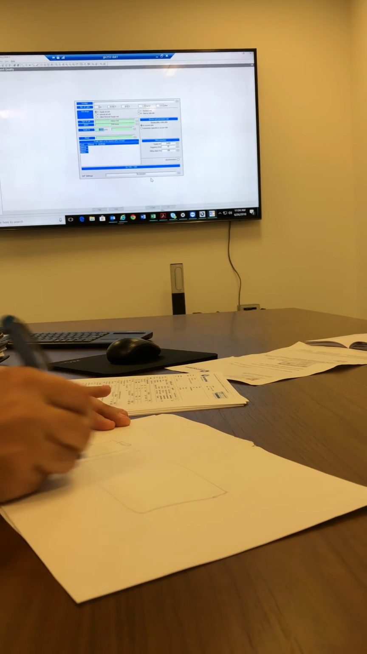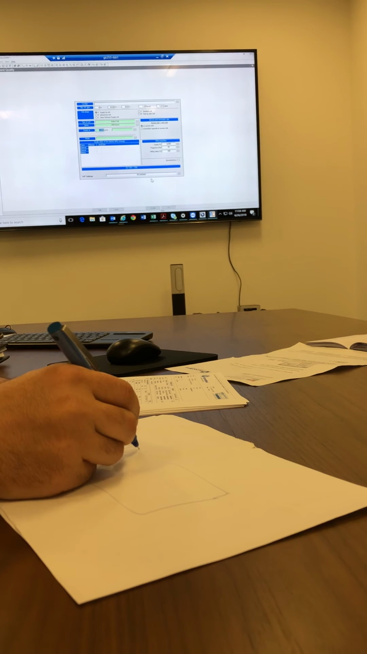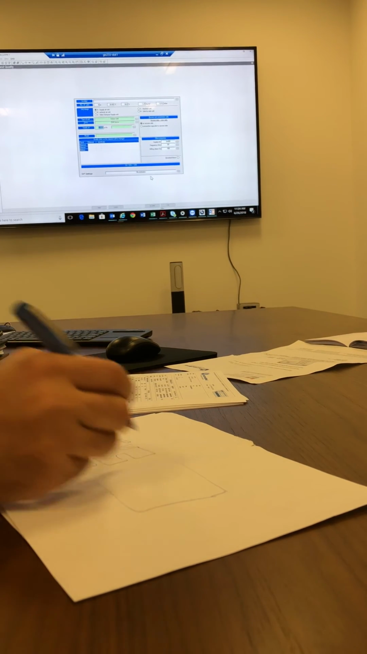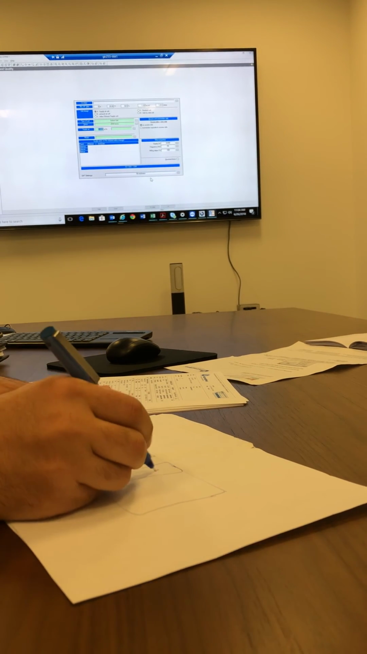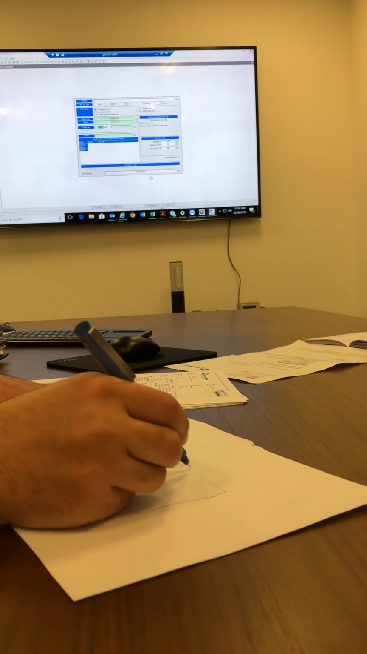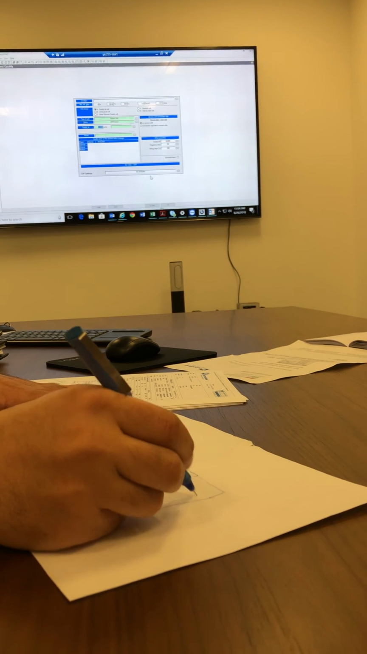Then you want, let's say, a pre-filter. Okay. Then you have a back filter. Okay. Then you have a cooling coil. Okay. You may have a heater, for example. Okay. Then you have the fan.